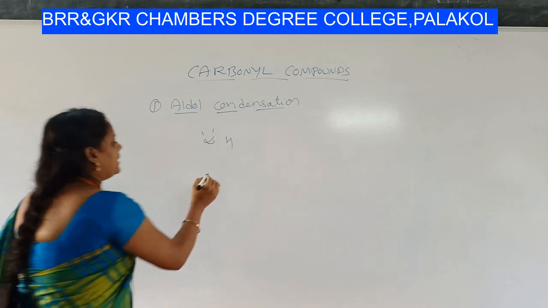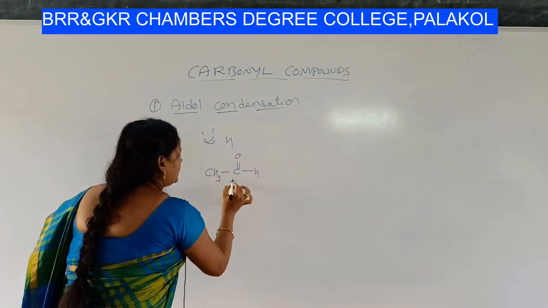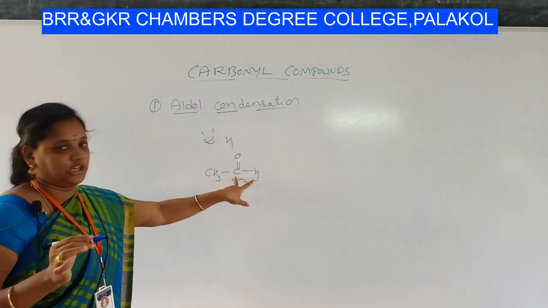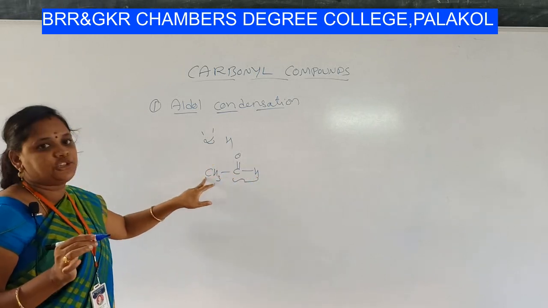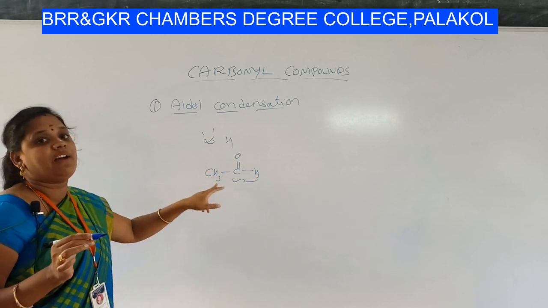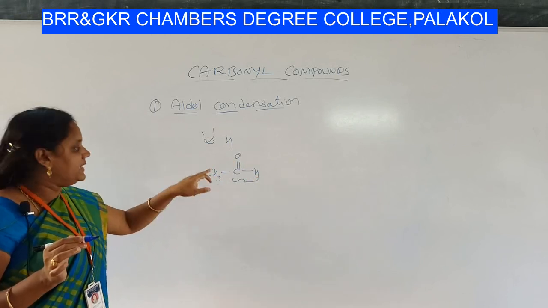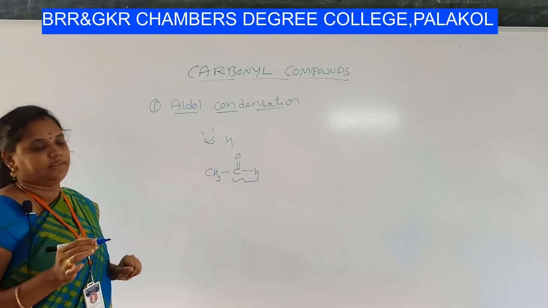Okay. For example, if you take CH3CHO, the C double bond O H is a functional group. A carbon is attached to the functional group, right? And this carbon should have hydrogens. These hydrogens are called alpha hydrogens, right?